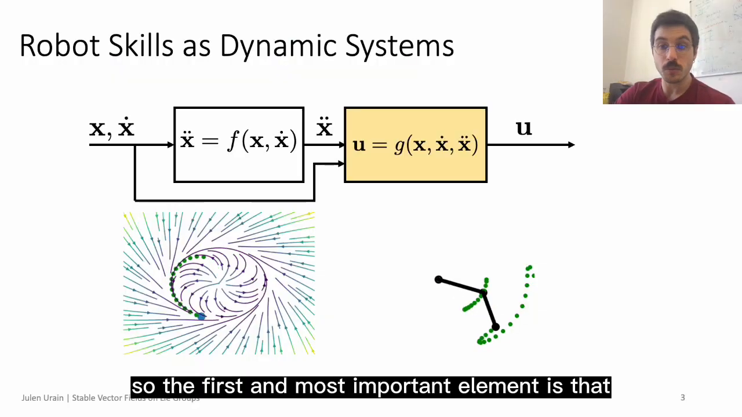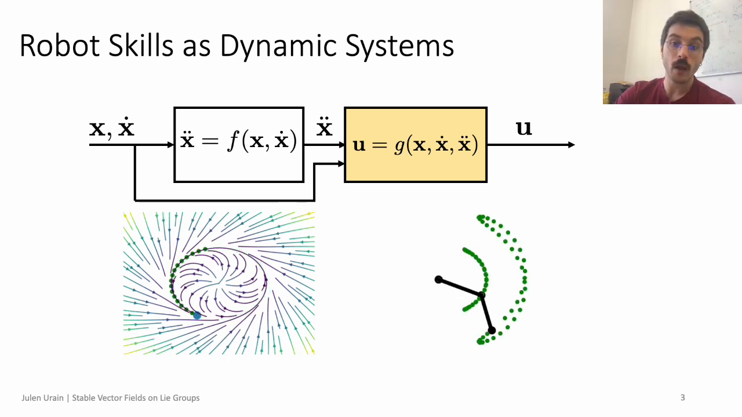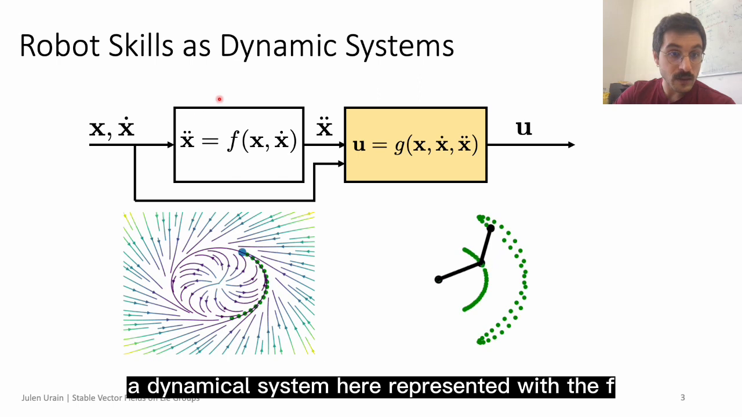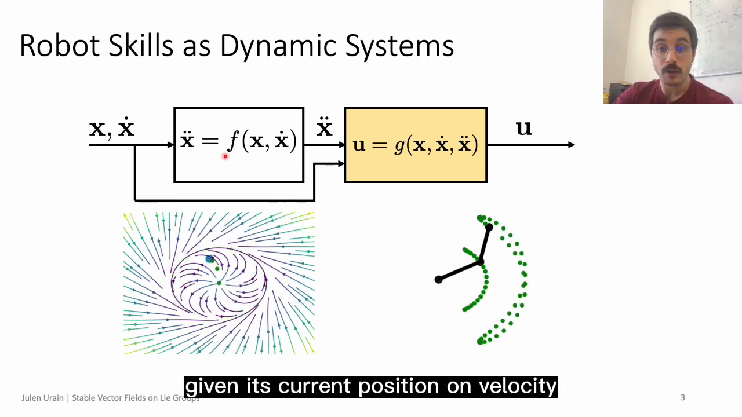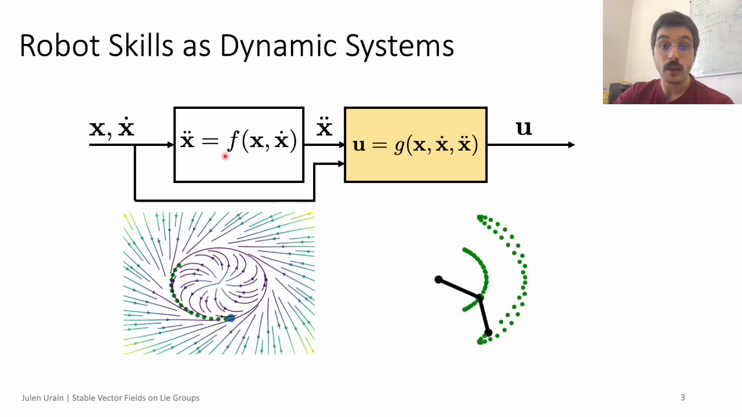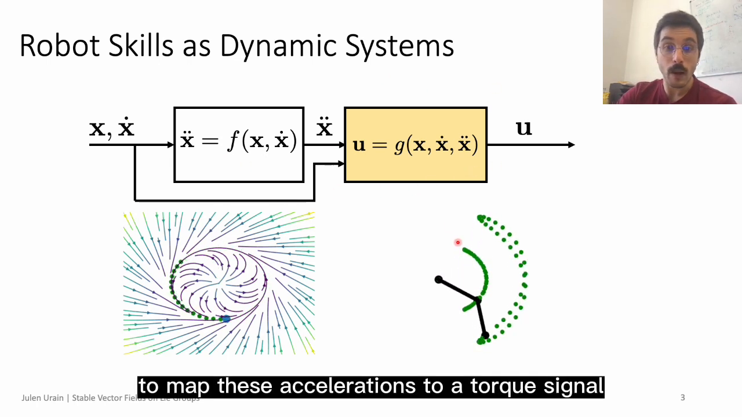So, the first and most important element is that we can represent these skills as dynamical systems. A dynamical system, here represented with the F, will provide the desired robot acceleration given its current position and velocity. Then, to control the robot, we can apply some low-level controller to map these accelerations to a torque signal in the robot.